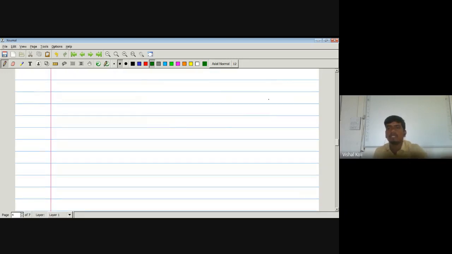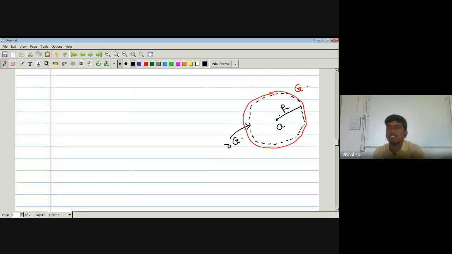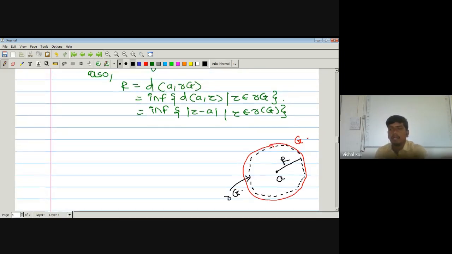It means, suppose we have one set G, here is our G. Now suppose this will be the boundary of this G. This will be our center a, and this will be R. Here R is the distance between a and the boundary set of G, and the boundary of G is a subset of G, since the boundary contains points of both G and the complement of G. It means this R lies entirely in between our G.